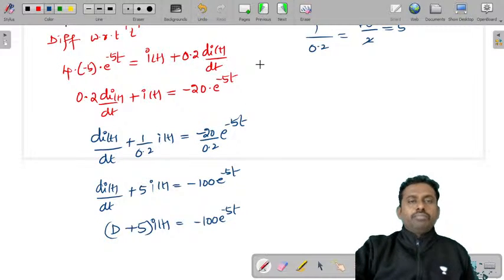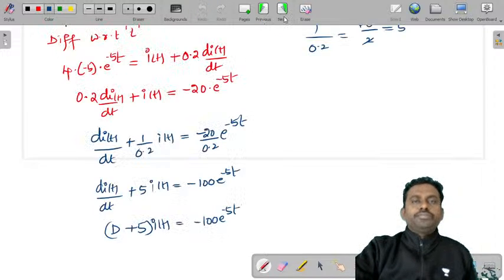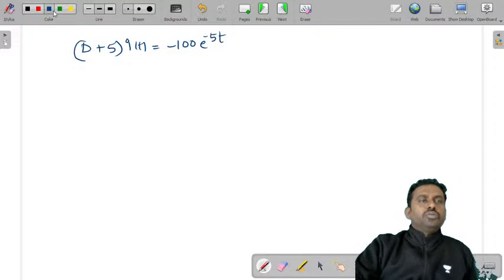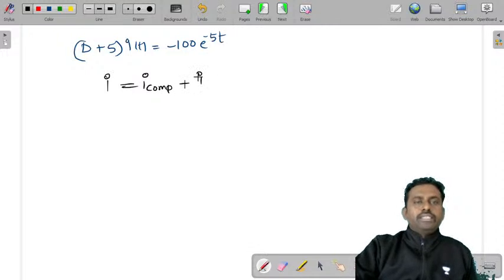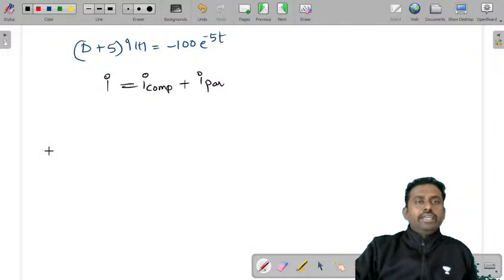To this you'll get a solution. The solution is I is equal to I complementary plus I particular integral.